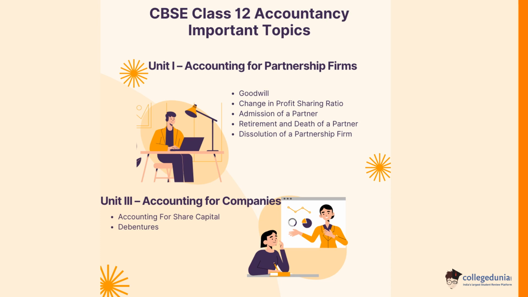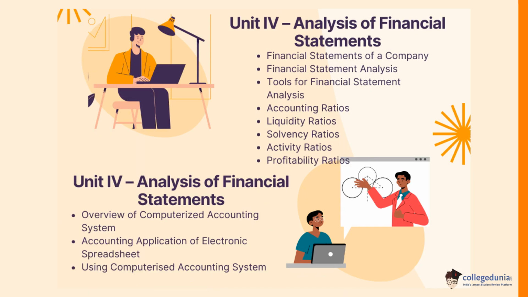In Unit 4, analysis of financial statements, the topics are financial statements of a company, financial statement analysis, tools for financial statement analysis, accounting ratios, liquidity ratio, solvency ratio, activity ratio, profitability ratio. In computerized accounting, the important topics are overview of computerized accounting system, accounting application of electronic spreadsheet, using computerized accounting system.